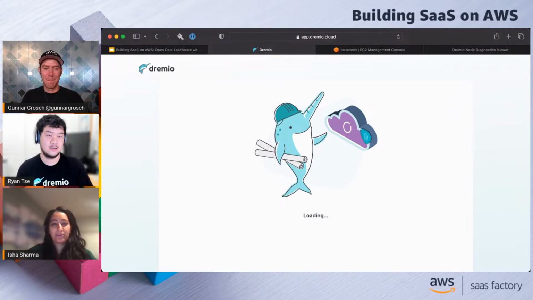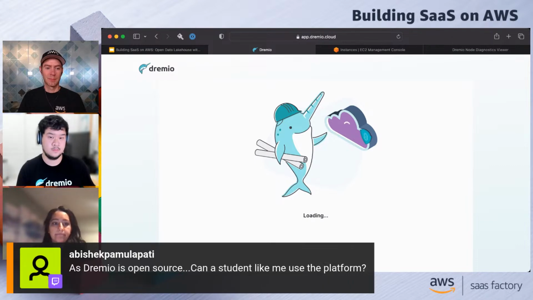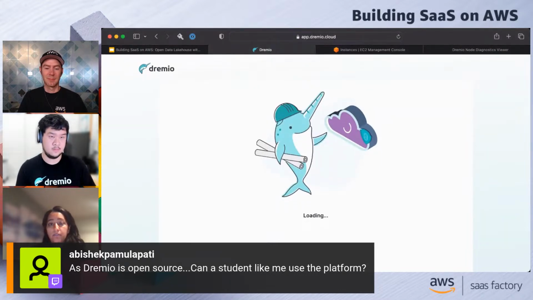I think earlier there was a question in the chat asking if regular folks, students, people who aren't part of a giant organization can use Dremio. Yeah, Dremio has multiple ways, like community editions that you can use, one being a standalone Docker image. And then even with Dremio Cloud, there is a free edition that is free forever that you can use. That's great. Sorry for hiding you every time I bring up a question, by the way, Isha.